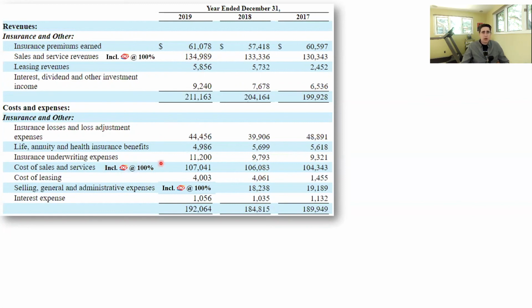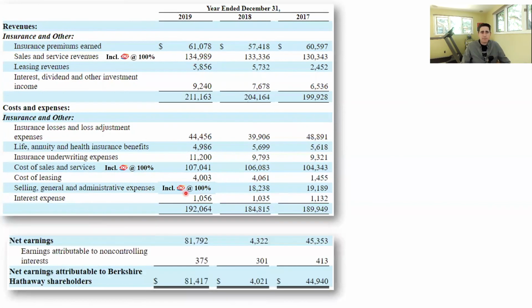The cost of Blizzards sold is included in this $107 million amount. Selling, general, and administrative expenses of selling Blizzards and hot dogs is included in this line. I've kind of covered up the balance here, but it's included at 100%. So now let me show you the bottom of this income statement, which shows that total net earnings was $81.7 billion, but Berkshire Hathaway investors, you don't own 100% of that earnings, partially because you only own 99% of Dairy Queen, and there's other investments as well.